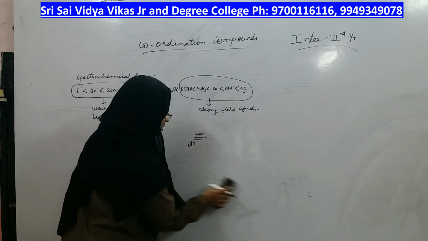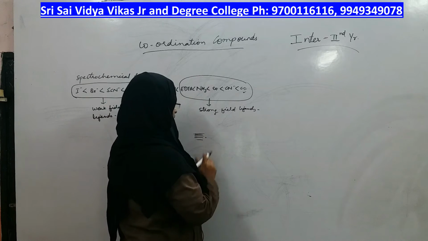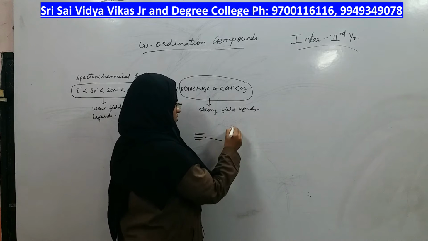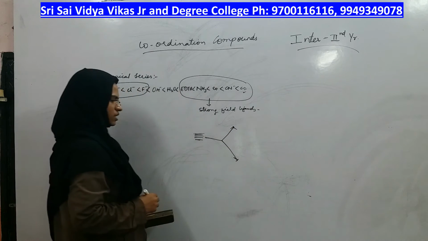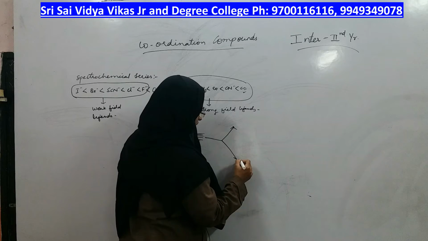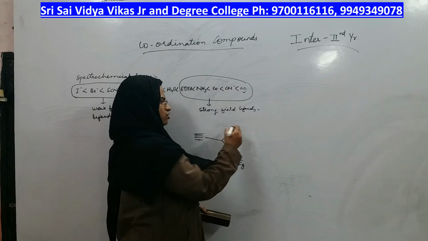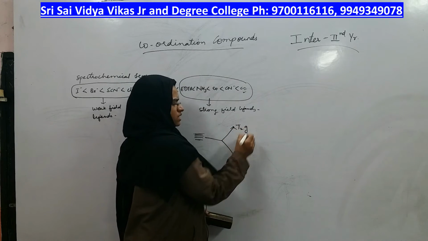In tetrahedral complexes also, out of the 5 d orbitals, it splits into 2 sets, and the sets are of this order. Eg orbitals energy is lowered and T2g orbitals energy is increased.